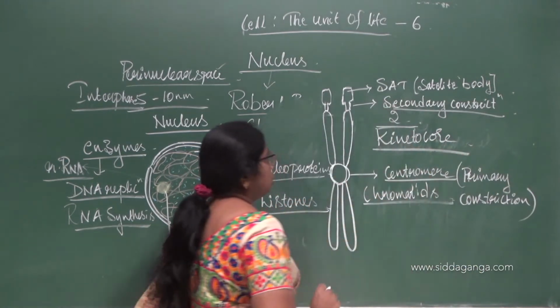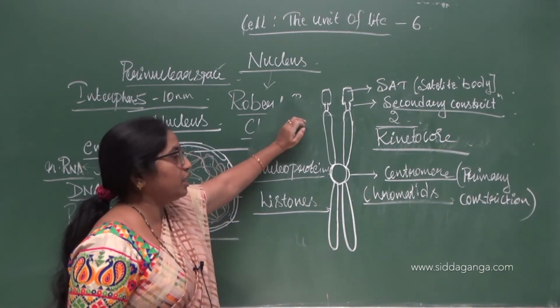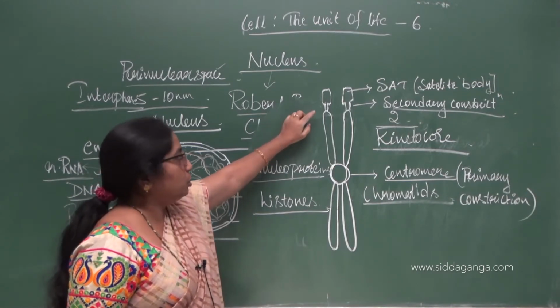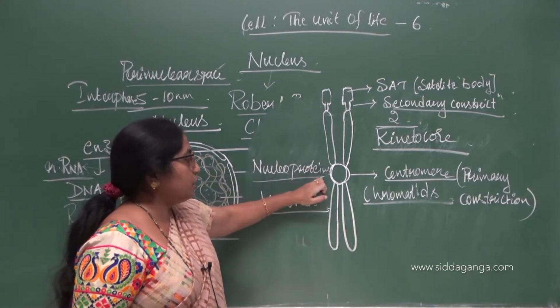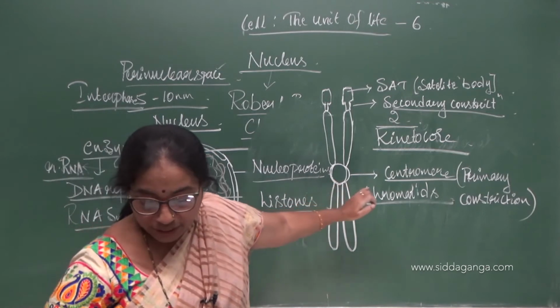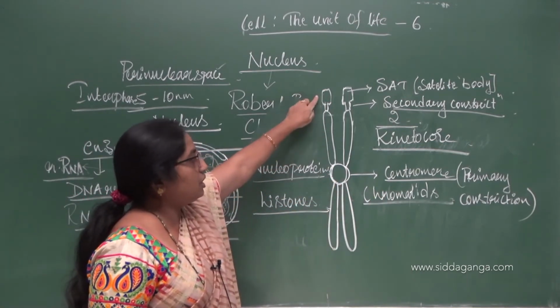SAT stands for sine acido thymidino, and it is also referred to as the satellite body. So this is the secondary constriction, and this is the primary constriction. The primary constriction can also be called the centromere, the secondary constriction is here, and this is the satellite.